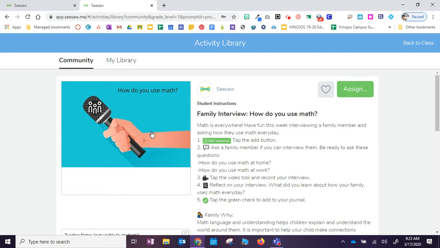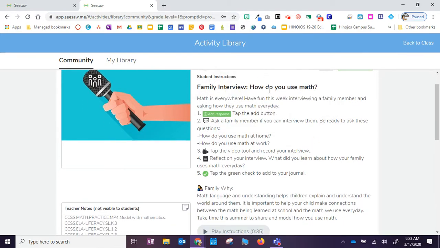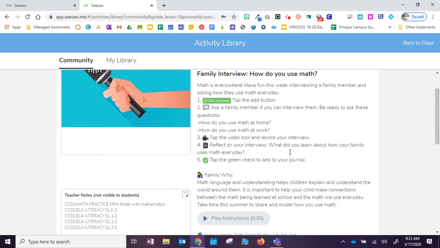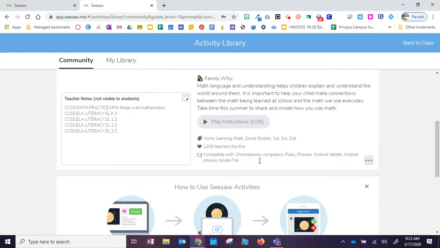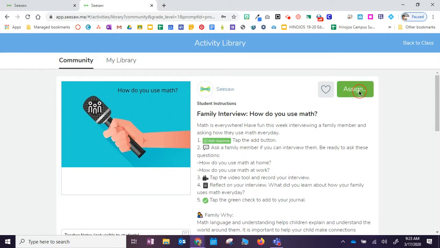What is cool is the student instructions are already given down here. Your students are just going to basically interview somebody. You have a family interview. The instructions are recorded as well. And then there are some teacher notes that the students will not see. So if this looks like something interesting to you, what you have to do is just simply click assign.